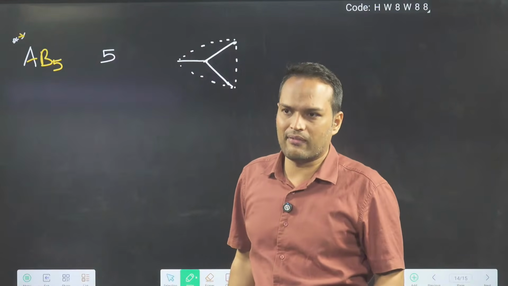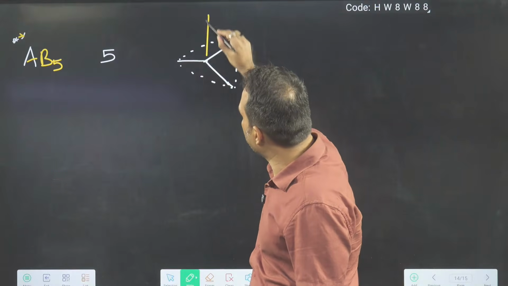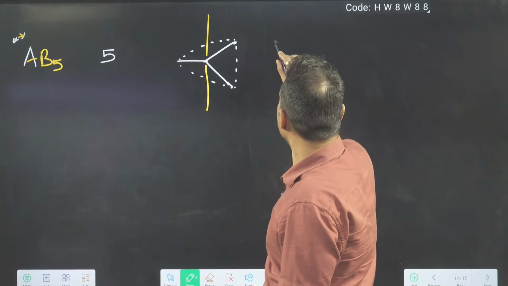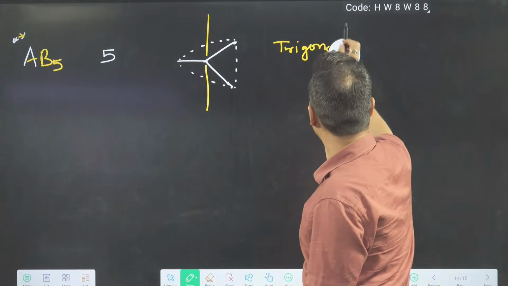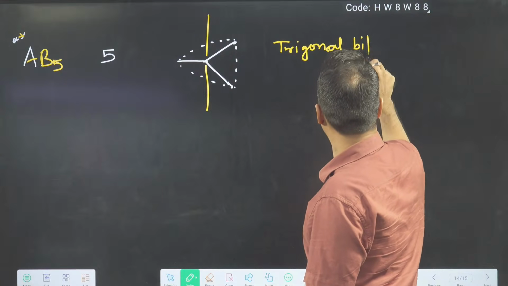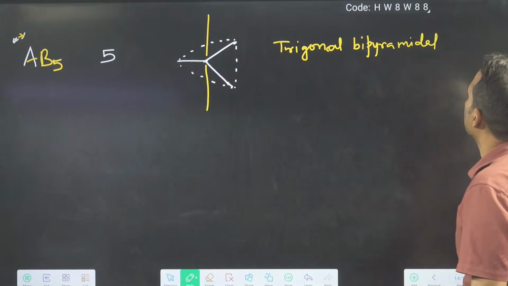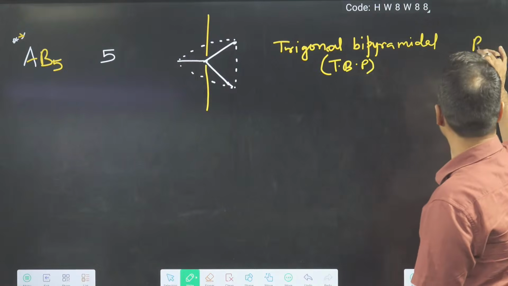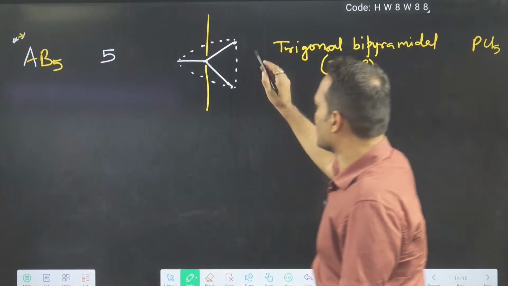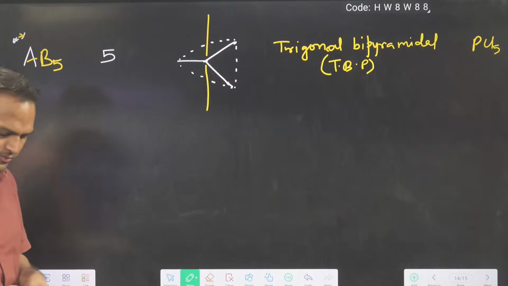So this is trigonal planar. Like trigonal planar you are having, so all angles are 120. And then you put one bond up and one bond down. This is known as trigonal bipyramidal, or shortcut we will write TBP. Example is like PCl5. Let's try to understand this shape, how we are getting this shape. There are so many pens in this room. I require 5.